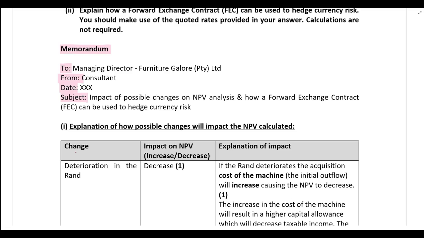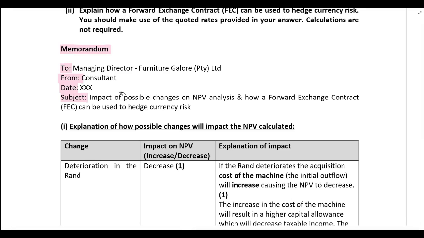So whatever your role is, if you are a CTA candidate, because normally that's what happens in the CTA papers, then you just write CTA candidate. If you're an ITC candidate, you write ITC candidate. In this scenario, I've told you that you are a newly qualified chartered accountant and you are working for JW Consulting as a consultant. So you are a consultant, okay? Nobody can make the mistake of thinking that's a fictitious name, so you're safe by doing that. Obviously include the date and then the subject.